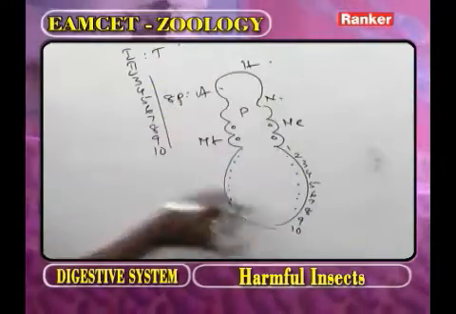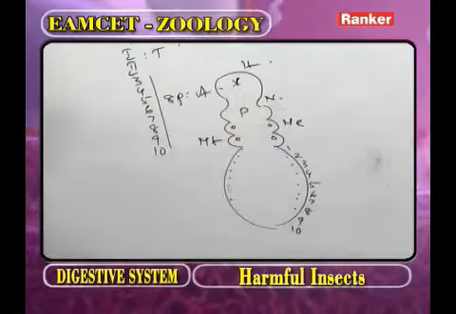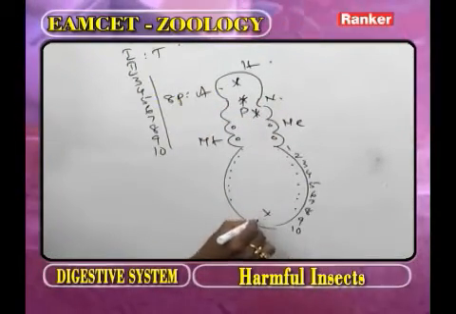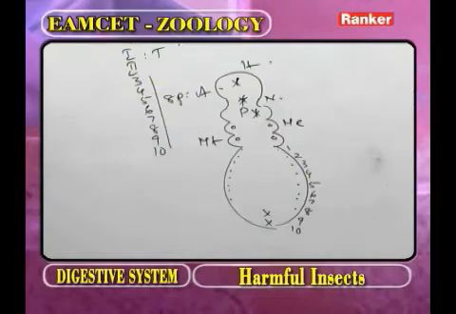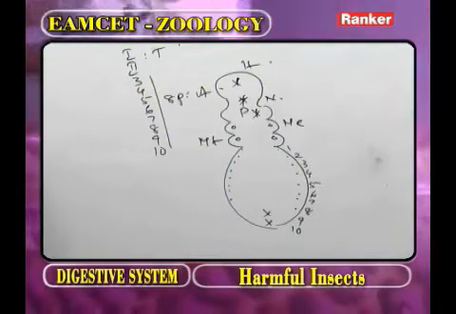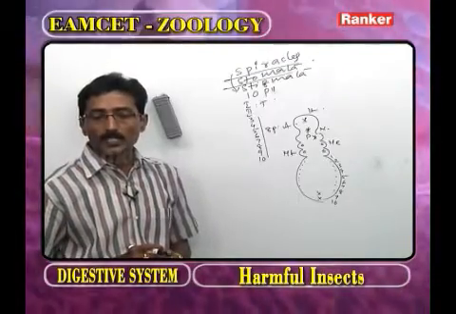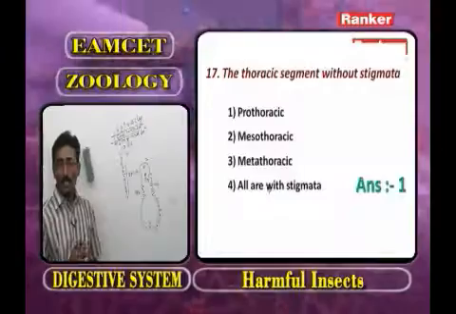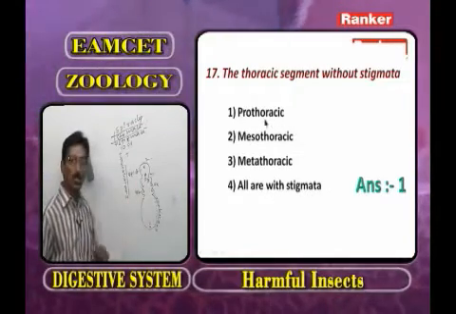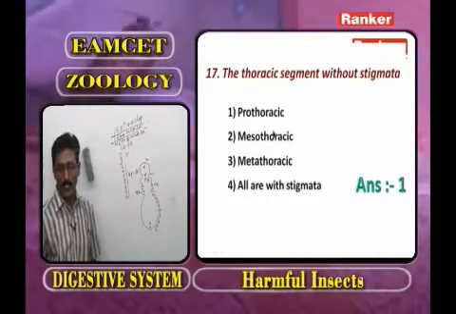Now, in the body of the cockroach, where are spiracles absent? In the head region, in the neck region, in the prothorax, in the 9th abdominal segment, and in the 10th abdominal segment. Based on this information, for the thoracic segment without spiracles, the options are prothorax, meso, meta, or all are with spiracles. The correct answer is the prothorax because it is part of the thorax. Now we go for the next question.